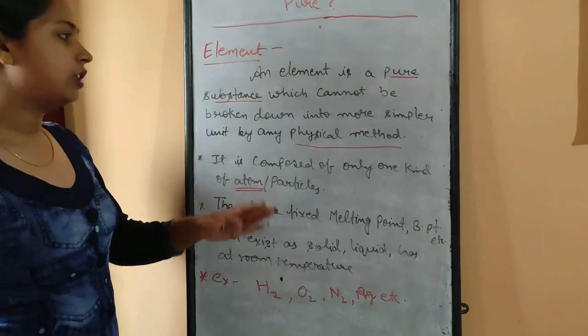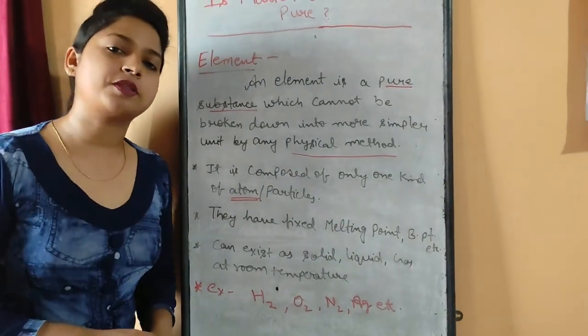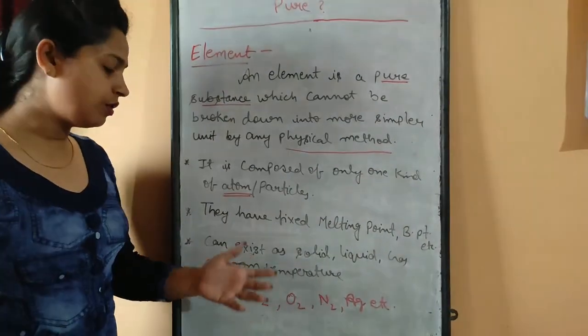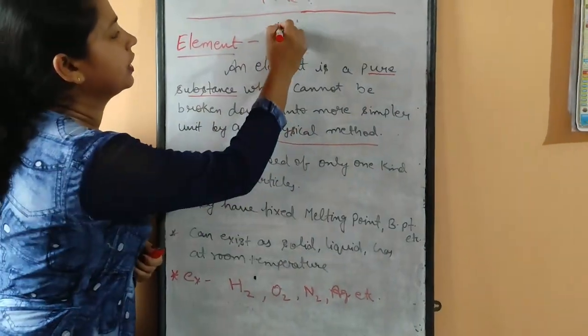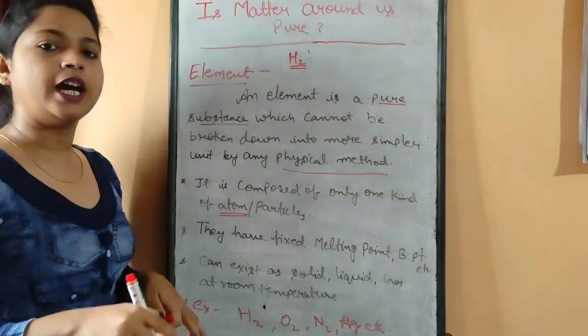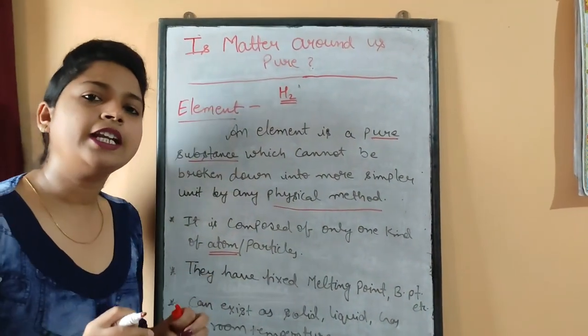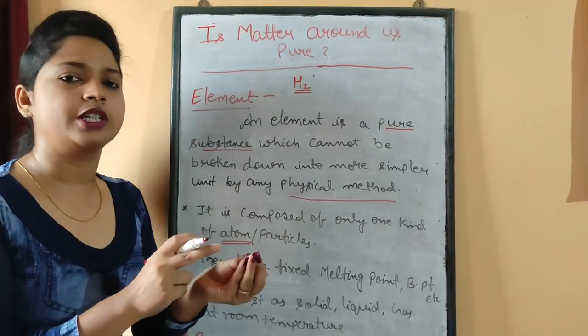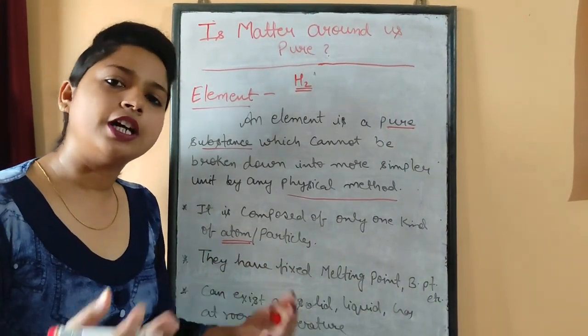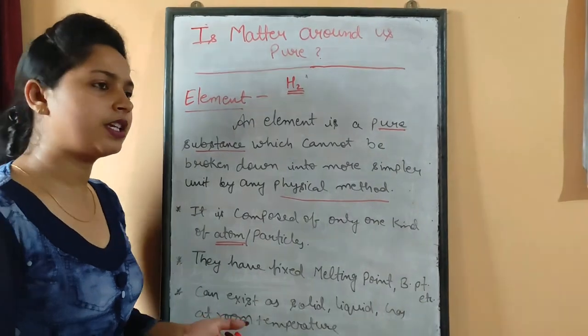Elements are those pure substances which cannot be broken into simpler units. For example, if we have hydrogen and we break it, we are left with a particle which is still hydrogen. It cannot be converted into other, simpler substances.